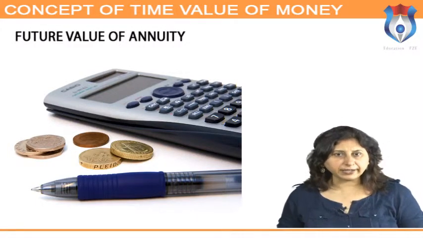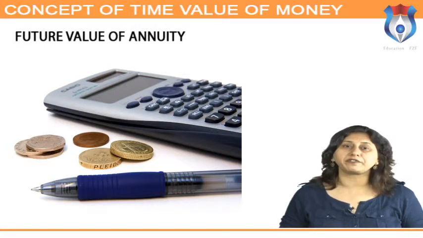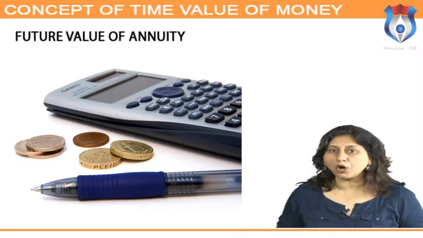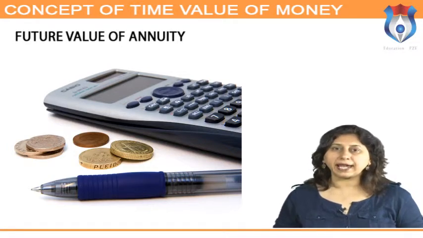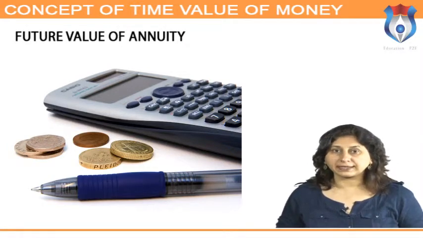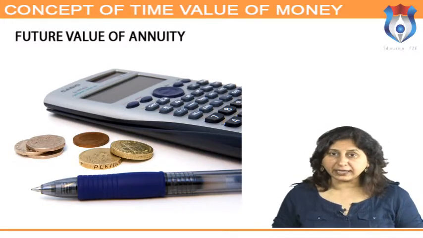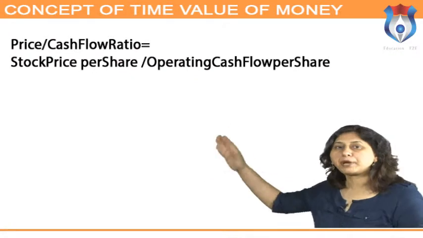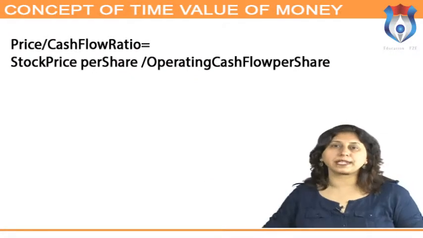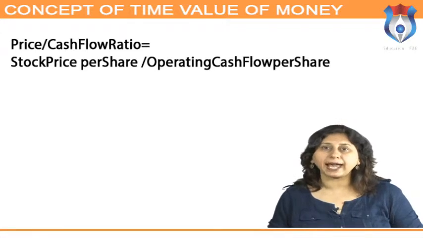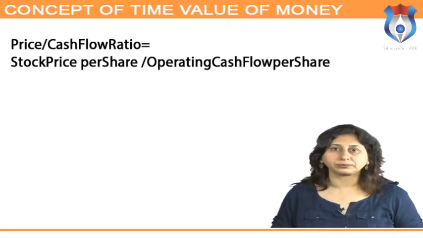The equation here calculates the future value of a stream of equal payments made at regular intervals over a specified period of time at a given rate. This value is referred to as the future value, FV, of an annuity. Price cash flow ratio is equal to stock price per share upon operating cash flow per share.